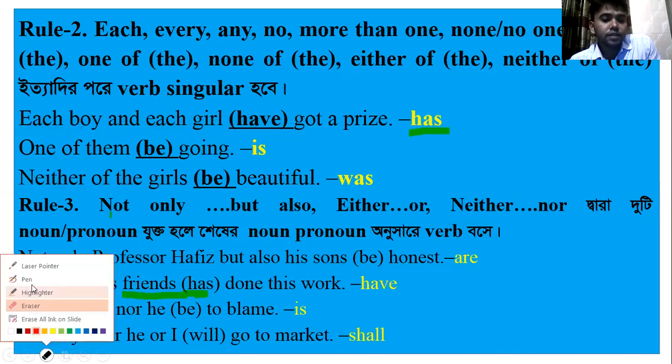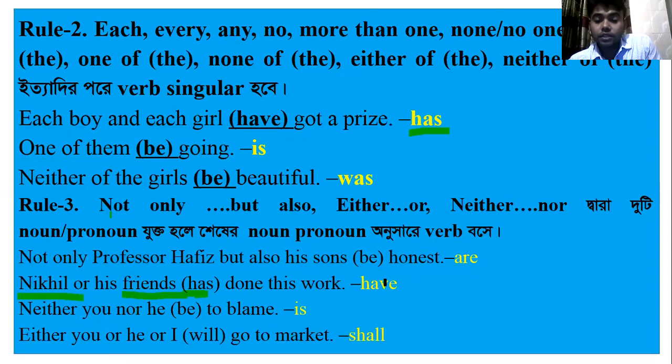Dear learners, I think you have better understood this lesson, this class. Now I can show another example. Neither you nor he be to blame.